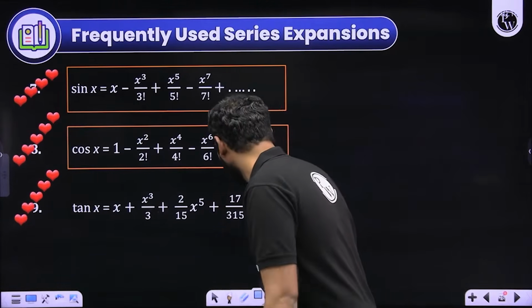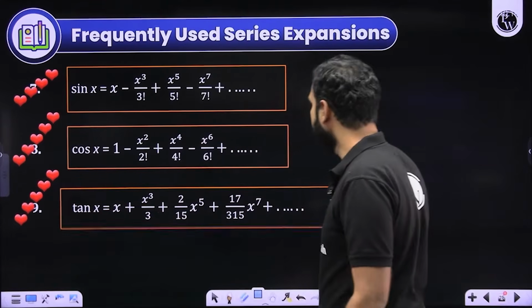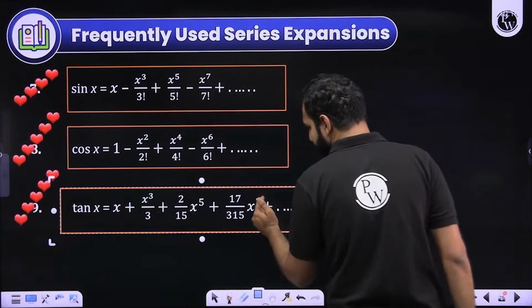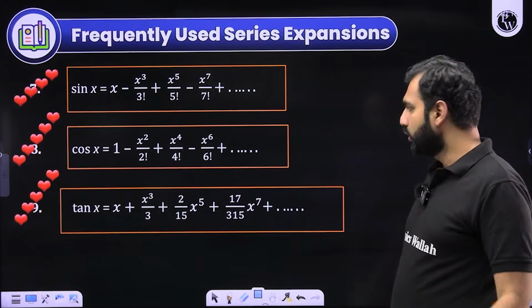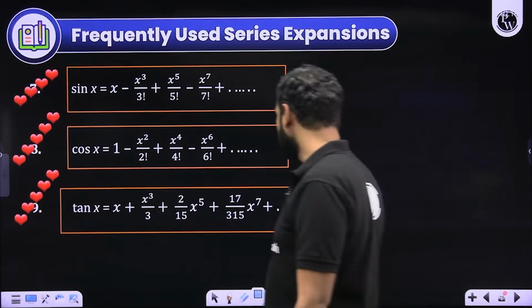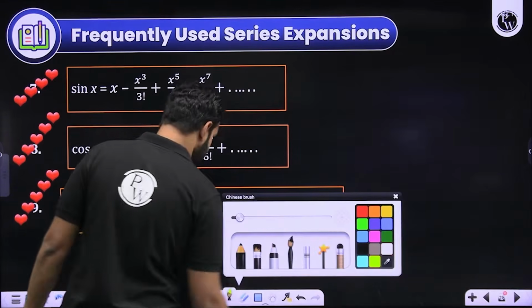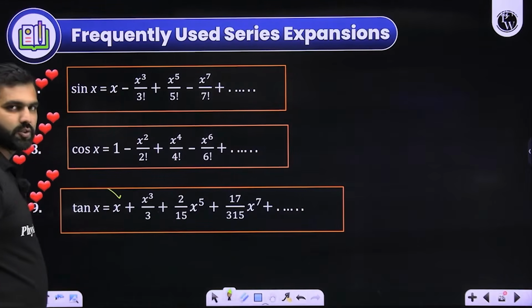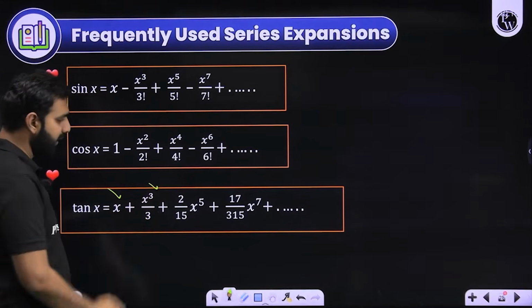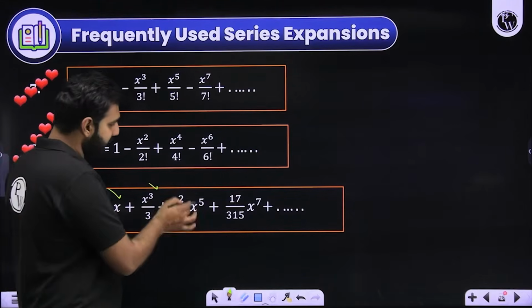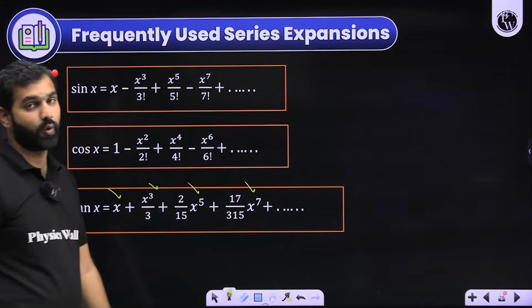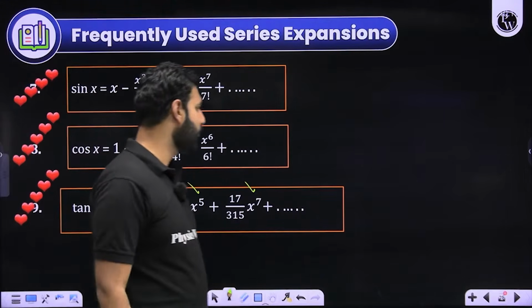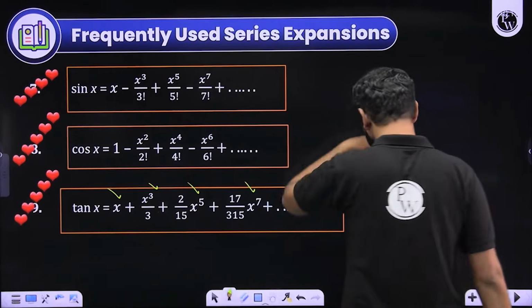This is something which you should remember at least until this power stage x to the power 7. Please remember it. You have to learn it by heart. You have to memorize it. The expansion of tan x, which is written as x, which is x to the power 1, then x to the power 3 by 3, then 2 by 15 times x to the power 5, then 17 by 315 times x to the power 7 and so on. But at least up till these 4 steps, you should have this at your fingertips.